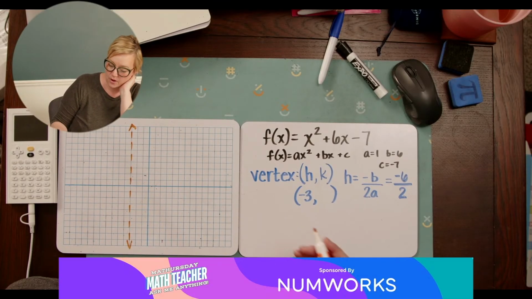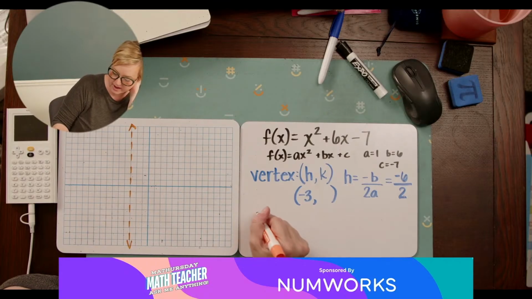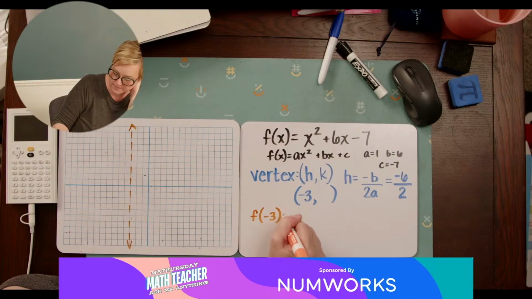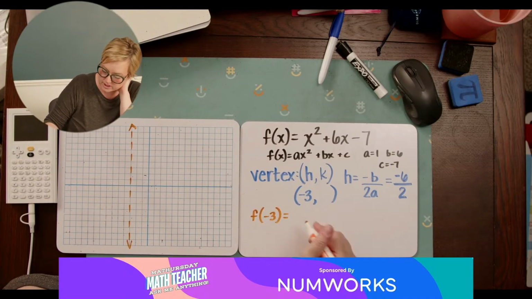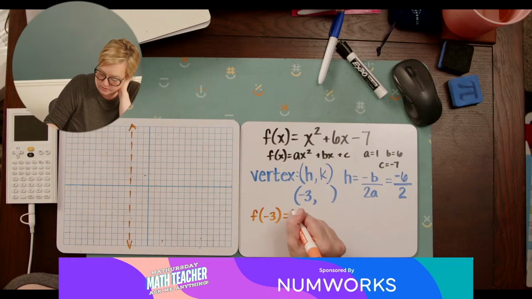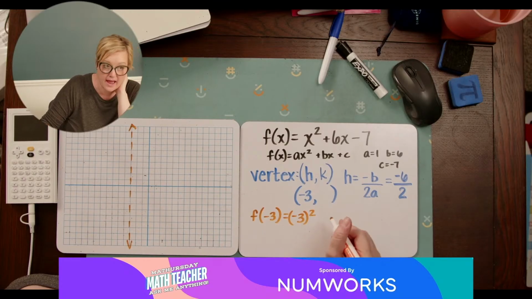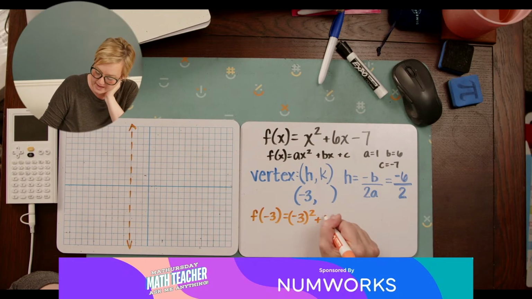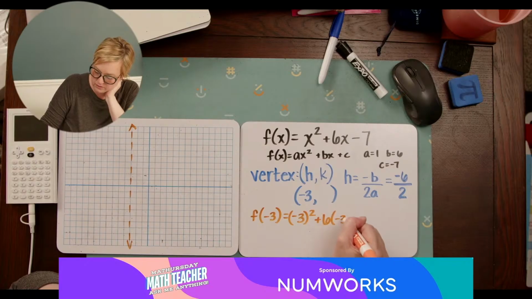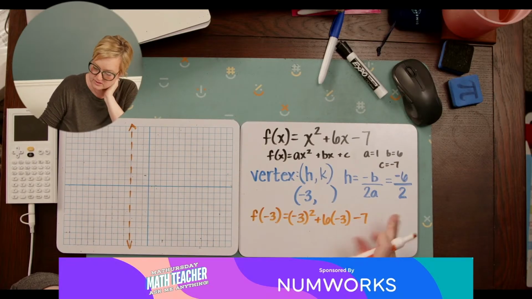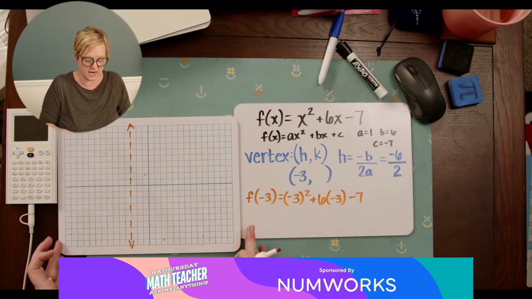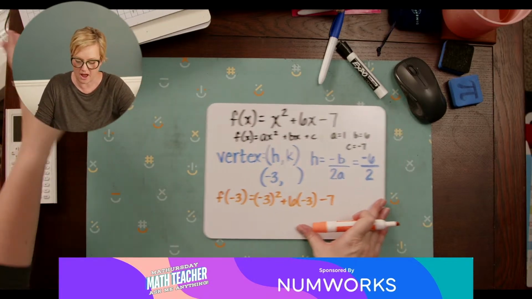Okay, so we're going to do f of -3, which is going to be -3 squared. I'm going to put it in parentheses, good habits, right, plus 6 times -3 minus 7. Somebody was asking earlier about function notation and when the input and output is.